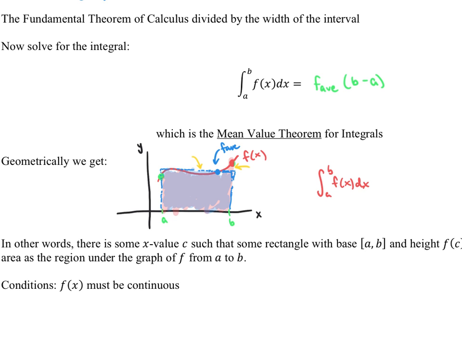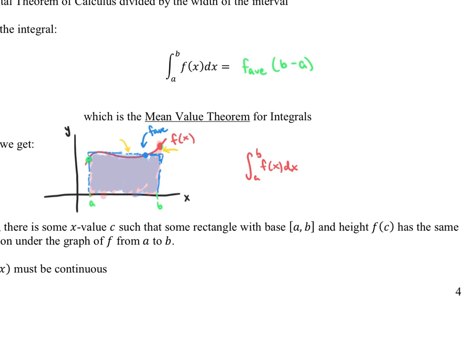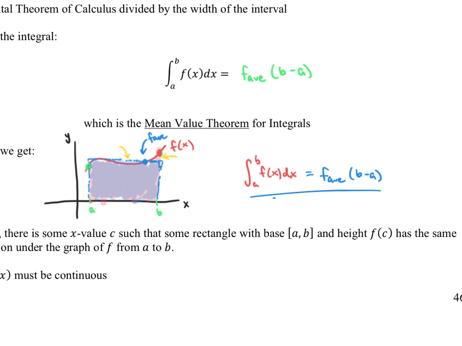So what is the area of that rectangle? Well, that area is the average value of f multiplied by the distance, b minus a. Guess what? That is the exact formula that we end up getting geometrically.